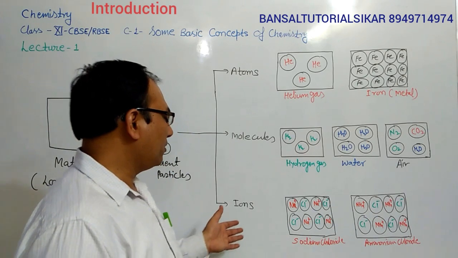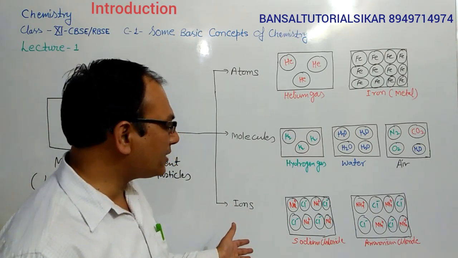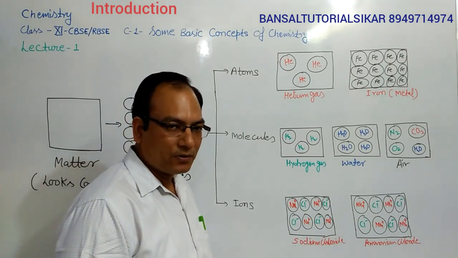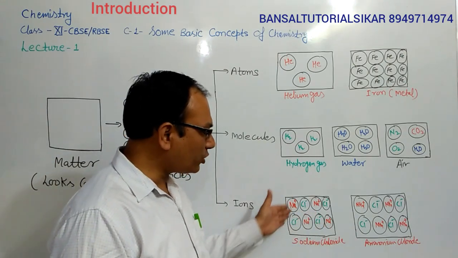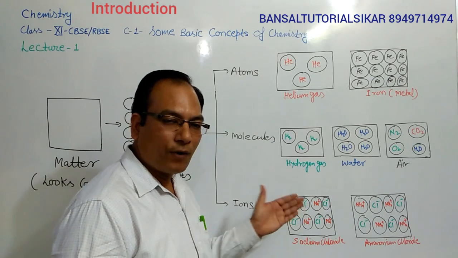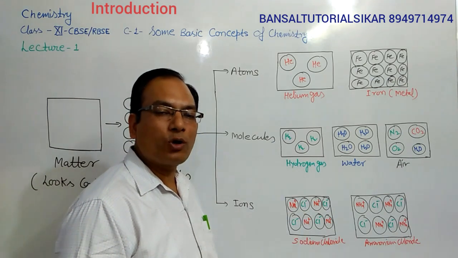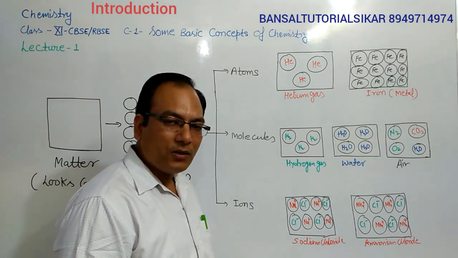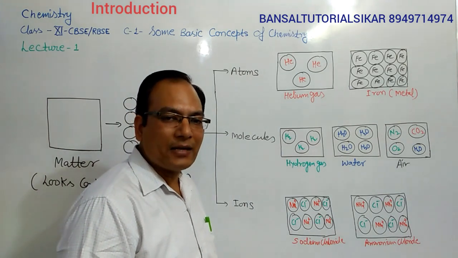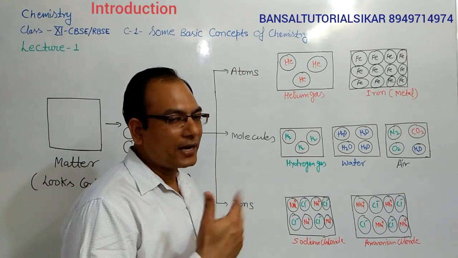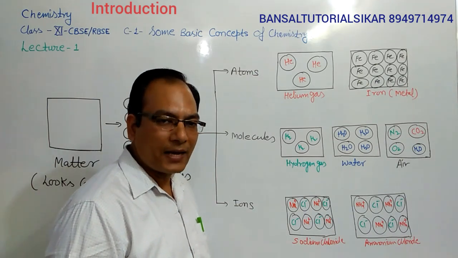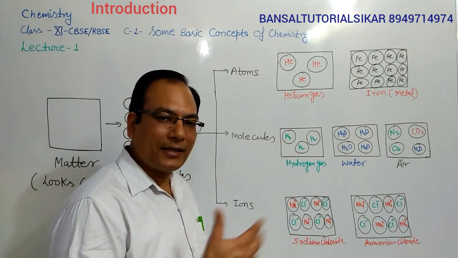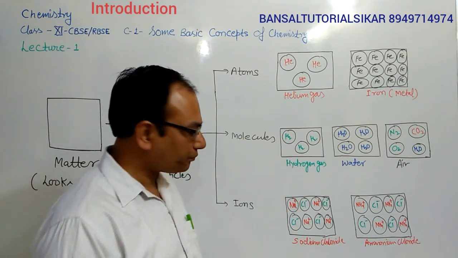For this example, sodium chloride, you can see that the constituent particles have charge, positive and negative. It means they are ions. The constituent particles are in the form of ions. What are ions? Ions are atoms or groups of atoms which carry charge, positive or negative. The positively charged ions are known as cations, and the negatively charged ions are known as anions. Later in this chapter, we will discuss ions in detail.